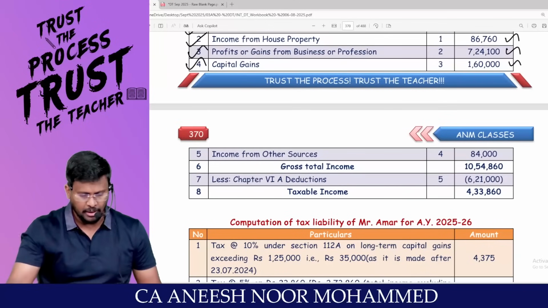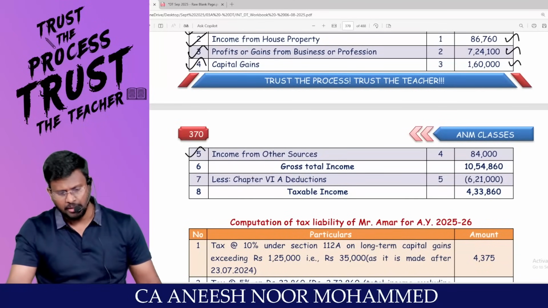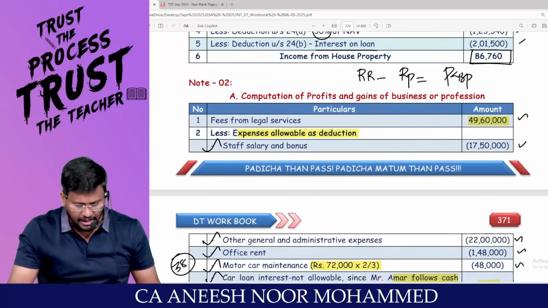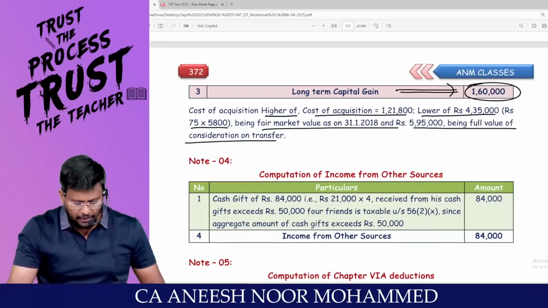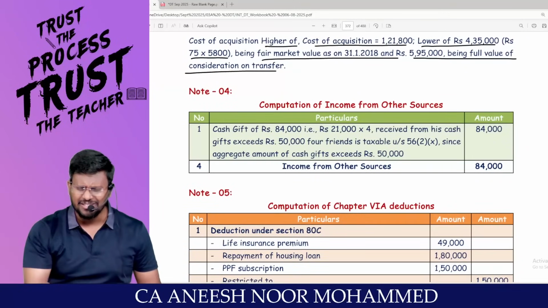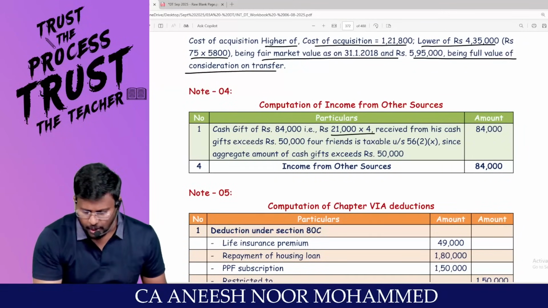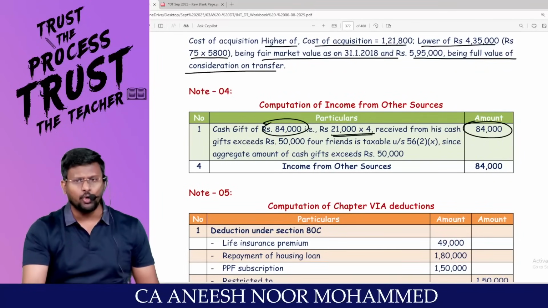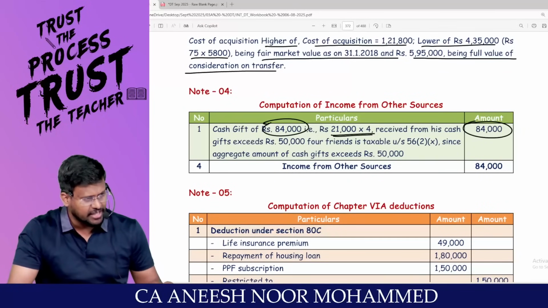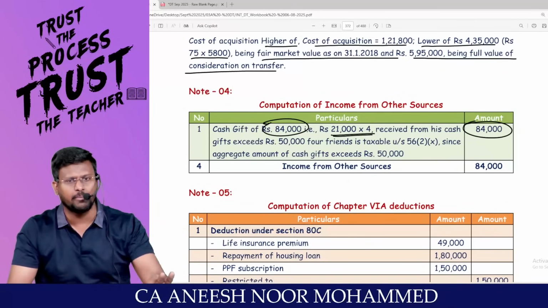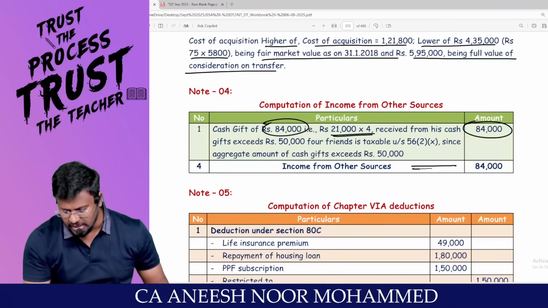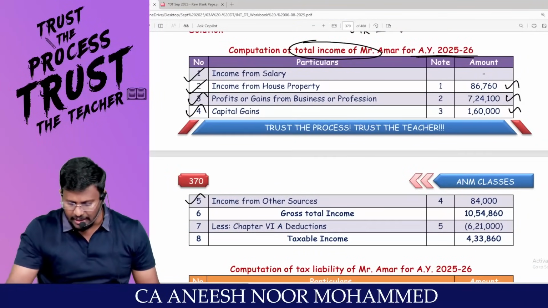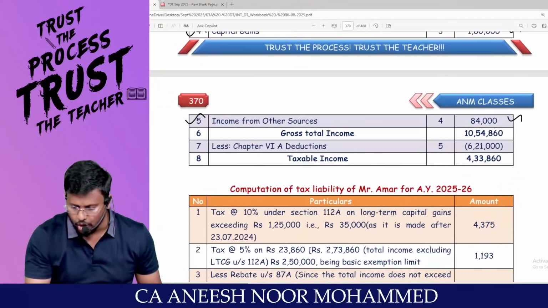Accepted, sir. Sir, can I come to IFOS? Salary nothing, house property done, PGBP done, capital gain done. Income from other sources. Amar has received cash gift of 21,000 from 4 people. Total comes to 84,000. Since the aggregate amount of cash received during a previous year exceeds rupees 50,000, the entire amount is taxable. So the IFOS comes to 84,000. Are you all really with me? That will be taxable under IFOS. I will be getting gross total income.